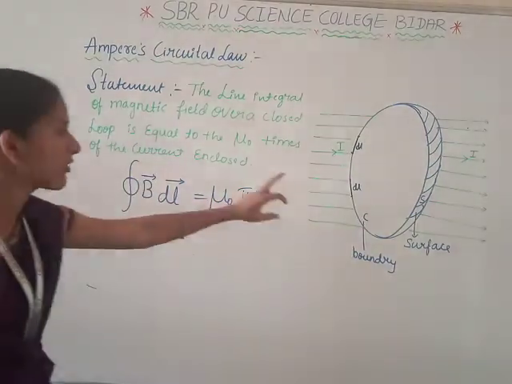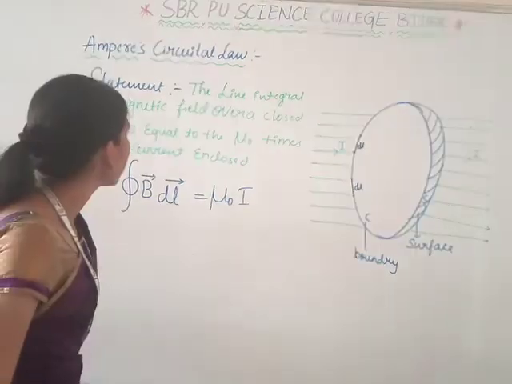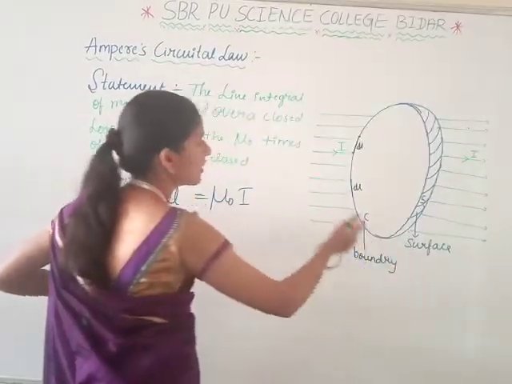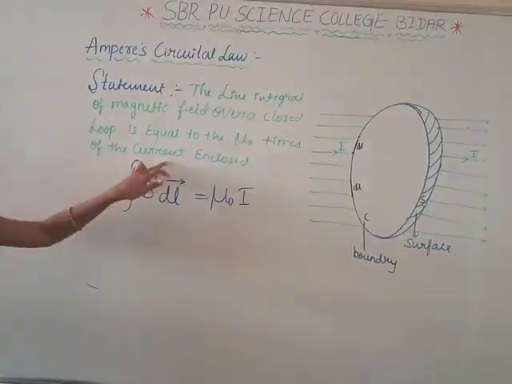Okay, the statement of Ampere circuital law is the line integral of a magnetic field over a closed loop is equal to mu naught times the current enclosed by the area.